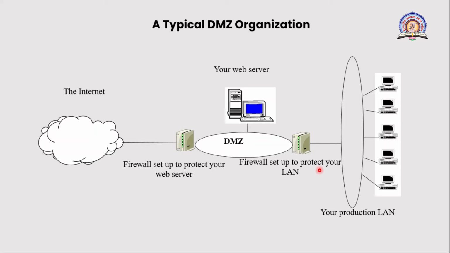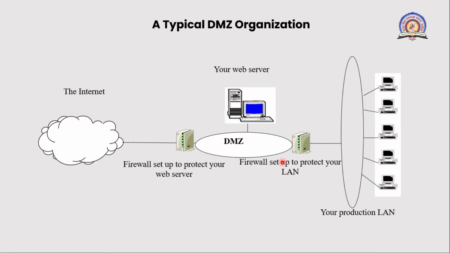This DMZ works as a buffer zone between the external network and the internal private network, building a DMZ between two firewalls.